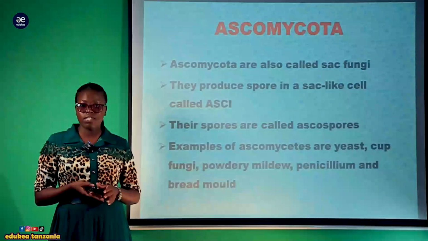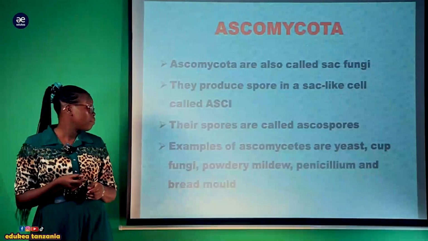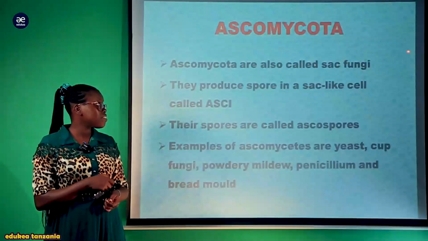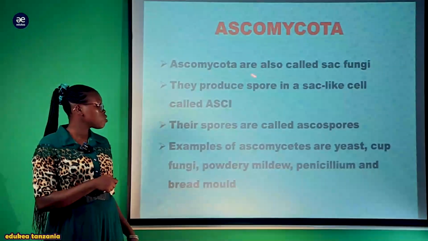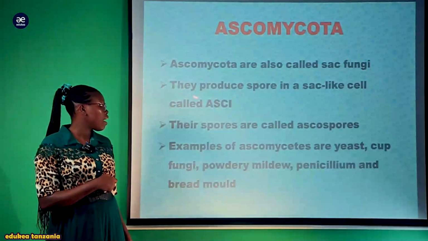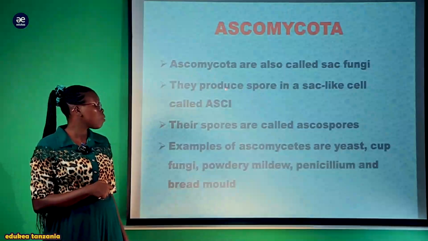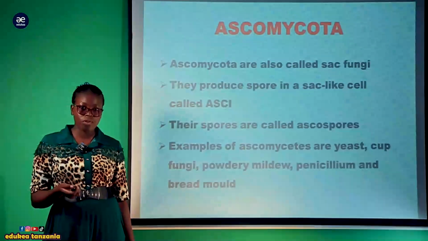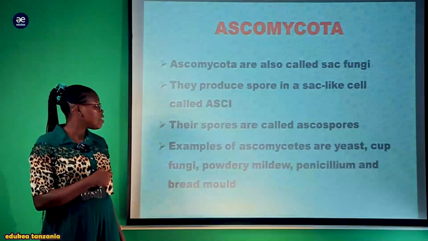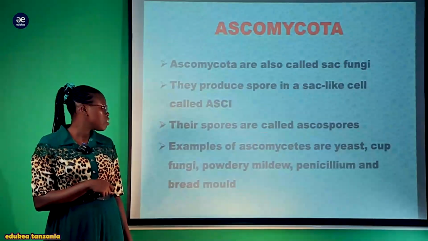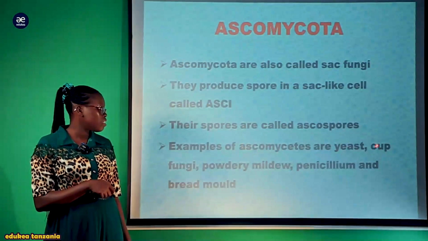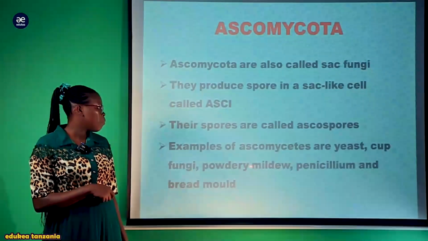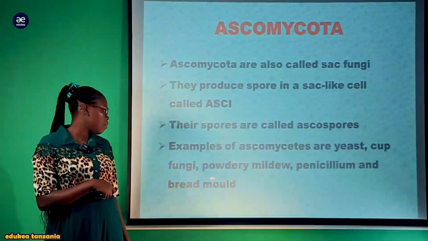Now, starting with the first phylum, which is Ascomycota. Ascomycota are also called sac fungi. They produce spores in a sac-like cell called asci. This is where the spores are found. The spores are called ascospores, and examples of Ascomycetes are yeast, cup fungi, powdery mildew, penicillium, and bread